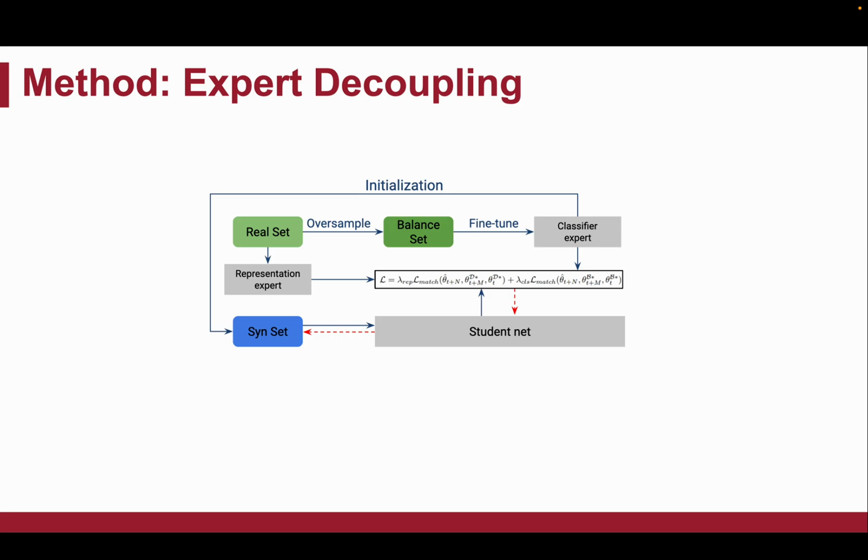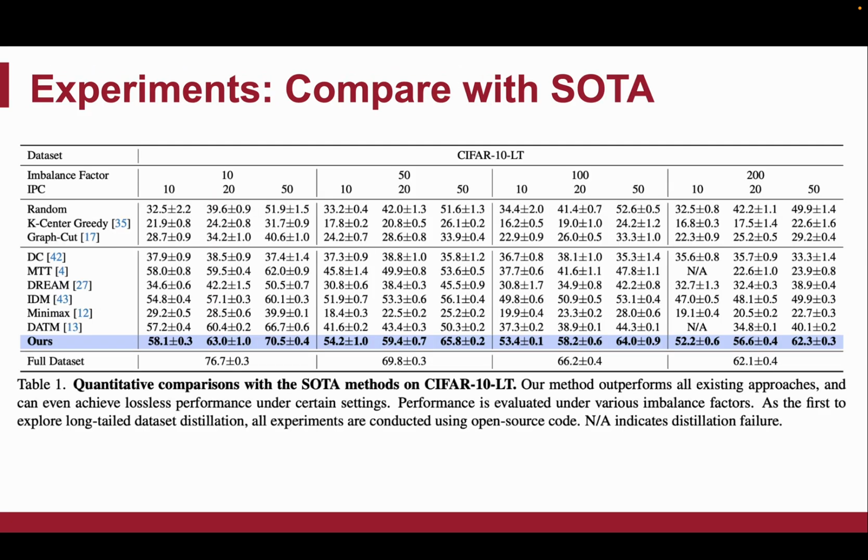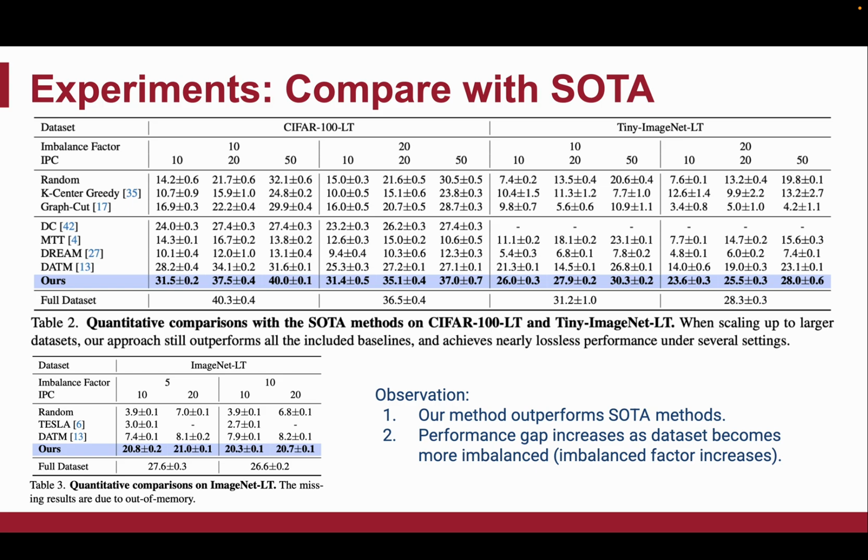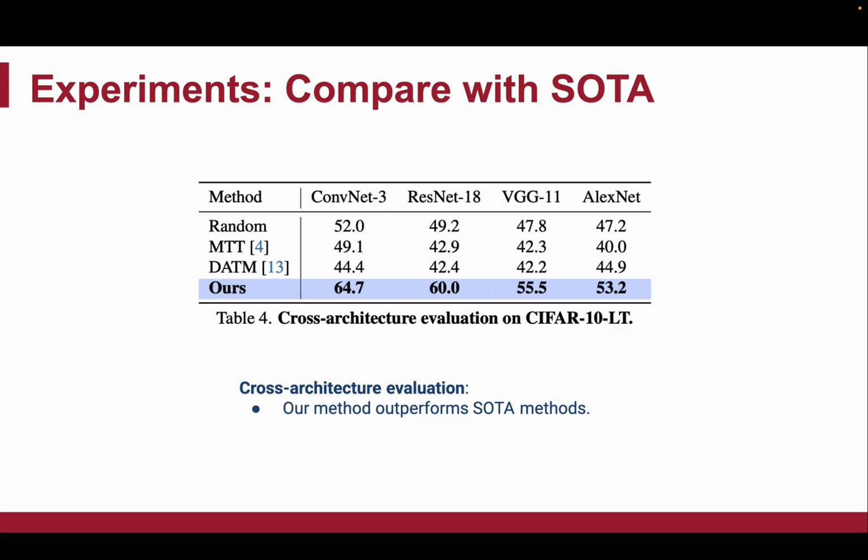We compare our methods with the state-of-the-art approaches under varying imbalance factors. We conduct experiments on CIFAR 10 long-tail, CIFAR 100 long-tail, Tiny ImageNet long-tail, and ImageNet 1K long-tail. Our method consistently outperforms existing ones across all settings, and the performance gap widens as the dataset becomes more imbalanced. We also conduct cross-architecture evaluations to verify the generalizability.